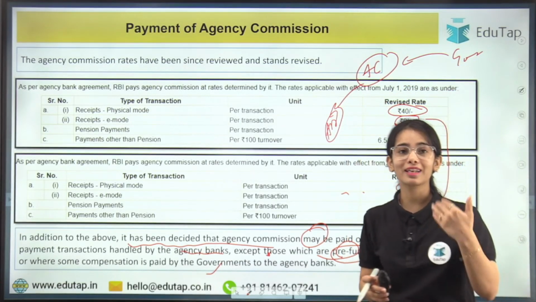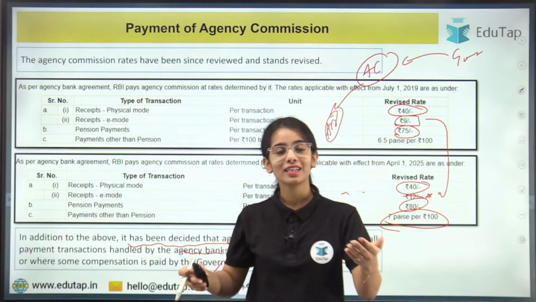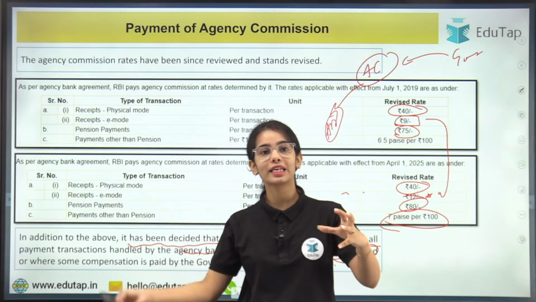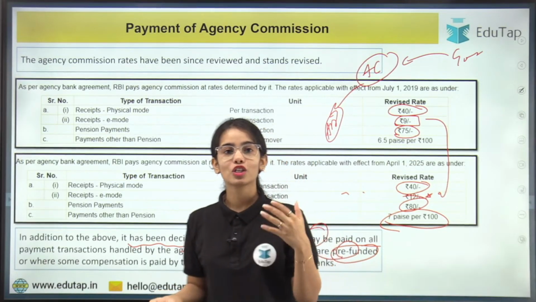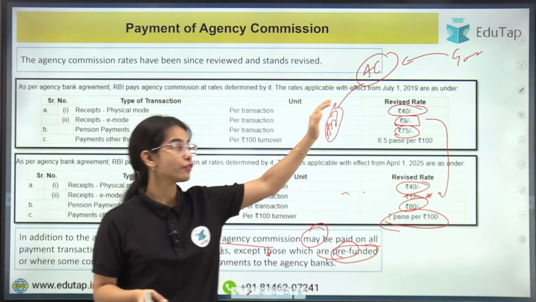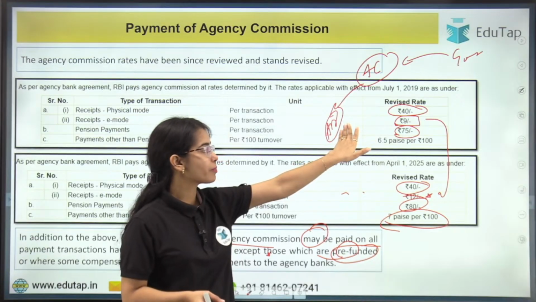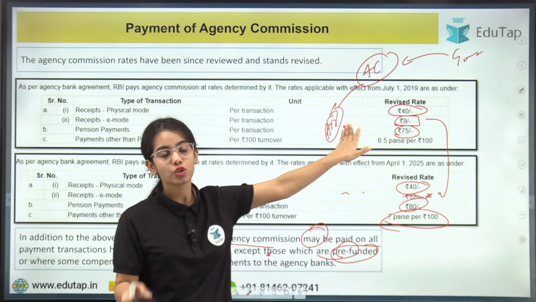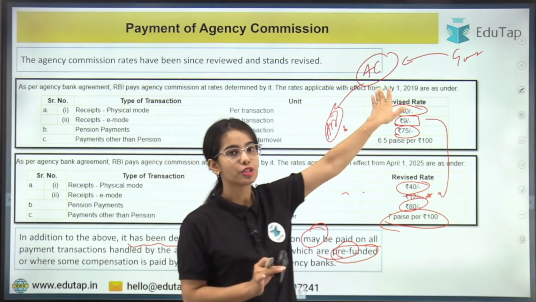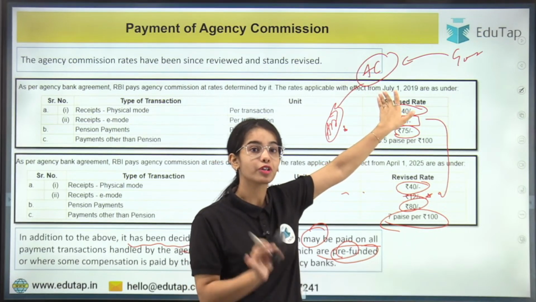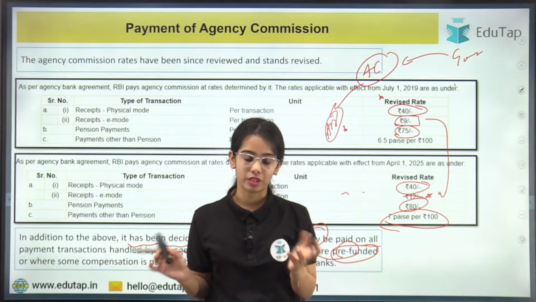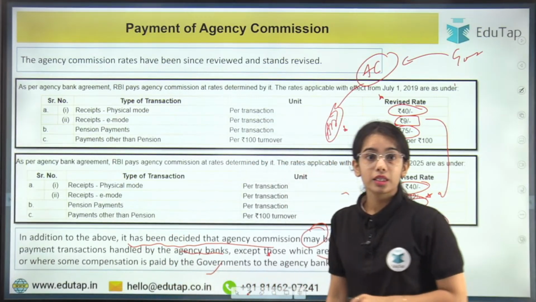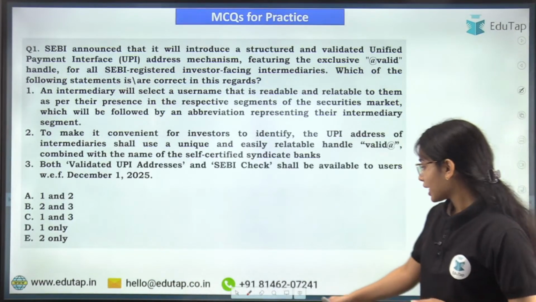It's not like you are getting the salary for your work from the institution and then you are getting extra money from your manager or your boss. That does not happen, right? So that is what the RBI is saying, that if the agency banks are doing any transactions on behalf of the government, the agency commission will be given by the RBI, but if the government has already paid, then RBI is not liable to pay any agency commission. As simple as that. Now coming to the questions, but before that let me show you